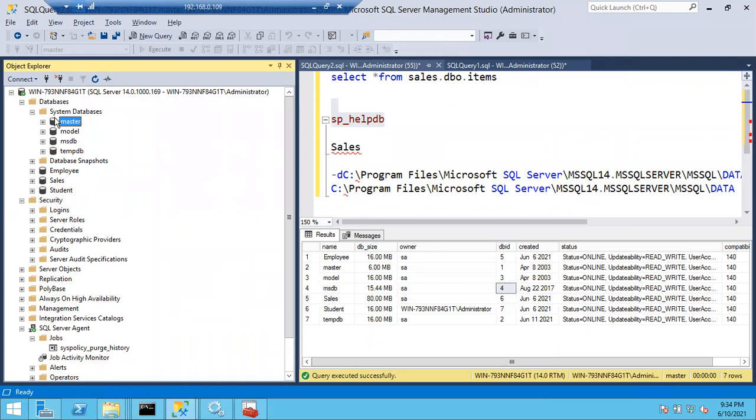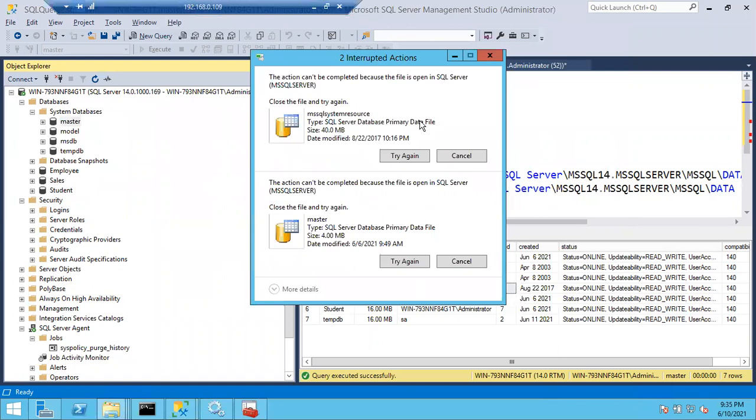Your SQL Server is up and running means the connections will be open for these system databases. Not only system databases, user databases also, once connected to the SQL Server, it will create a bond with the SQL Server. So in case your SQL Server is up and running, no one can delete the files. If your SQL Server is down, then you can delete it. Why? Because the connections to the databases, to the files, are closed, right? If connections are closed, you can delete the files physically.